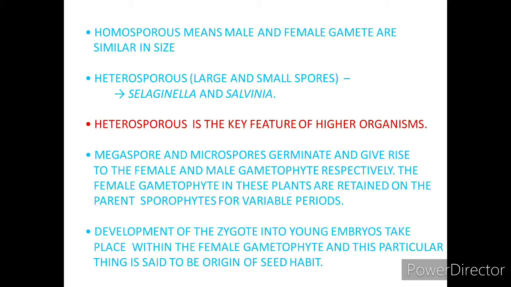Now development of the zygote within the female gametophyte, means ki fertilization within the female body. So this particular thing is said to be the origin of seed habit. Now what is seed habit? You have seen in the case of angiosperm, they have seeds inside the ovary, in the ovule, and form seeds. So all this is happening inside the flower, and this particular thing is seed habit.